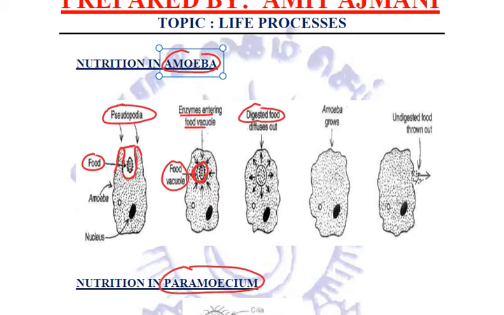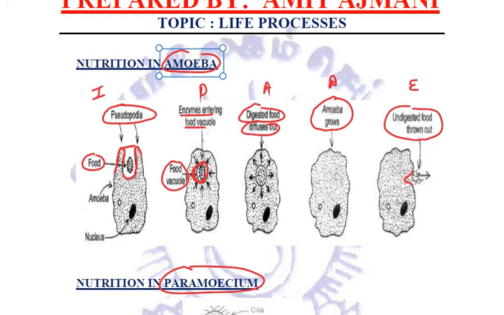This digested food will diffuse out, because of which there will be growth in the size of amoeba, and again with the help of a change in shape of the pseudopodia, the undigested food will be thrown out. So intake takes place with the help of a change in shape of pseudopodia, then digestion occurs because of the digestive enzymes, then the digested food will be absorbed and assimilated, and the undigested food will be excreted out.